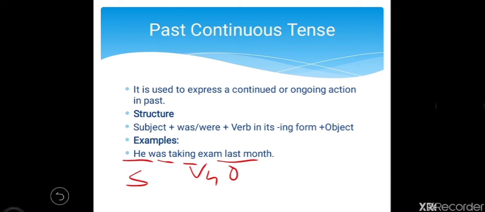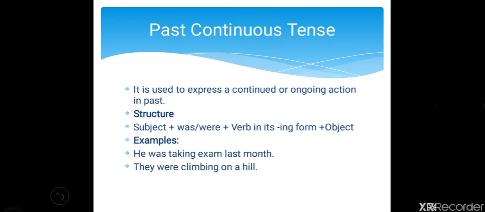So subject plus was plus V4 plus object will be the structure of past continuous tense. Now second sentence, they were climbing on a hill. So they, subject, were to be helping verb, climbing V4 and on a hill object.